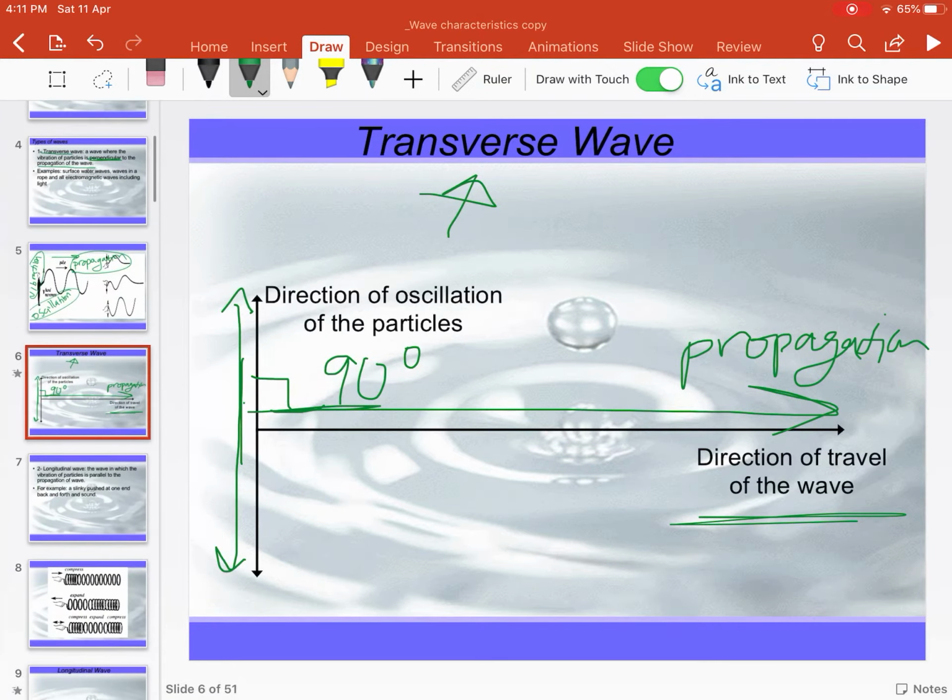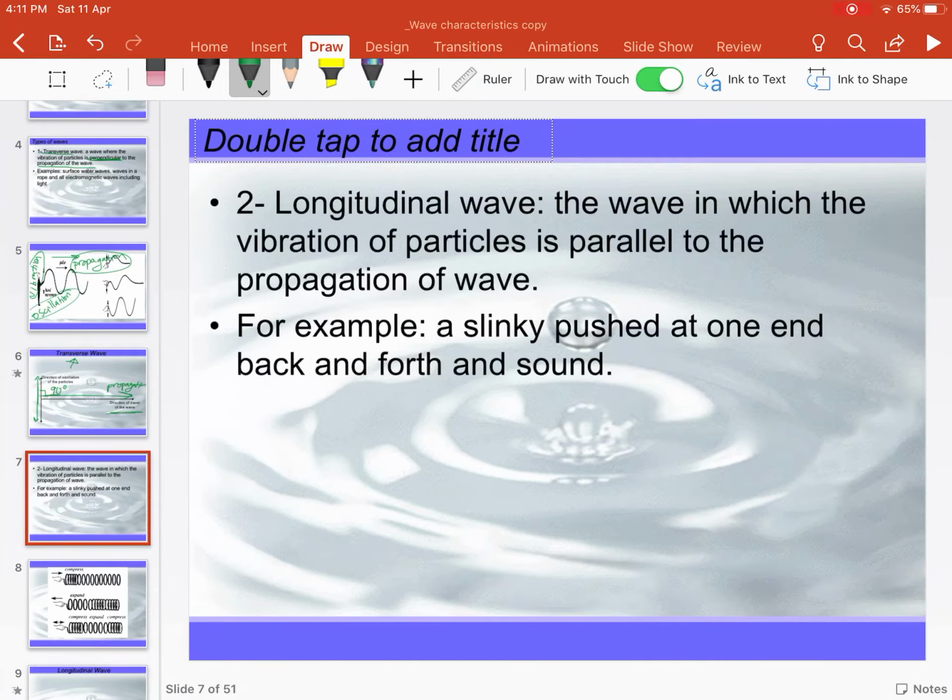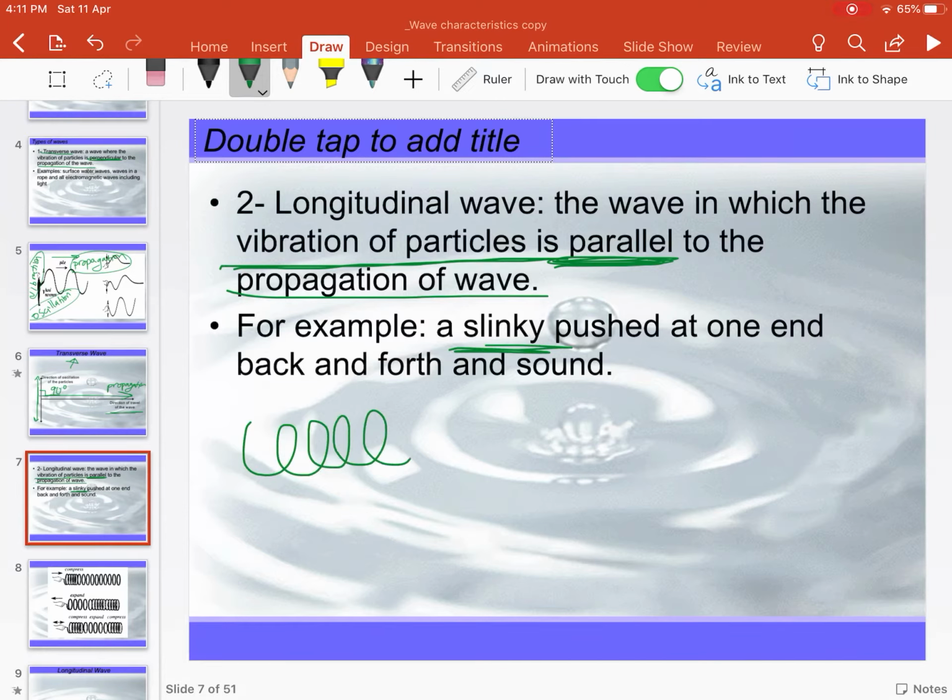Moving on to the next one, longitudinal waves. Some people say longitudinal waves. It doesn't matter. So what it is, it's a wave in which the vibrations are parallel to the propagation of the wave. It's like when you have a slinky, guys. You know what a slinky is? Like this.